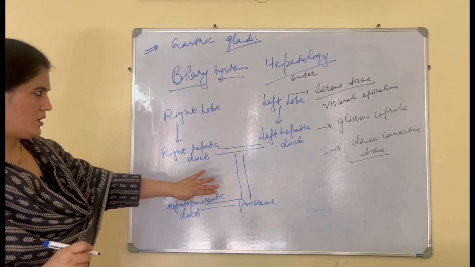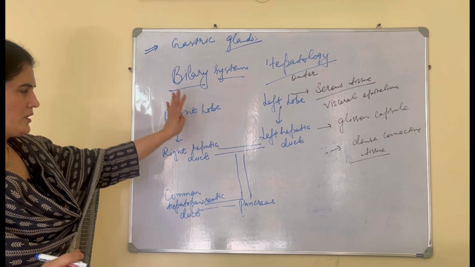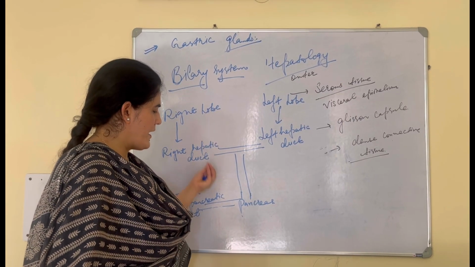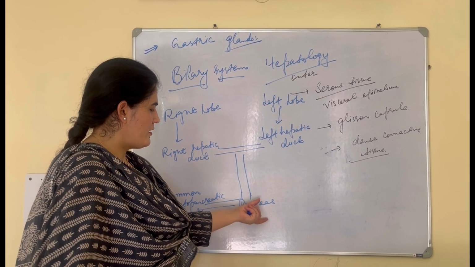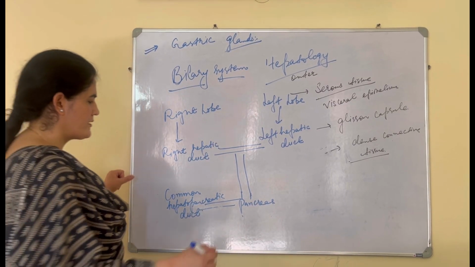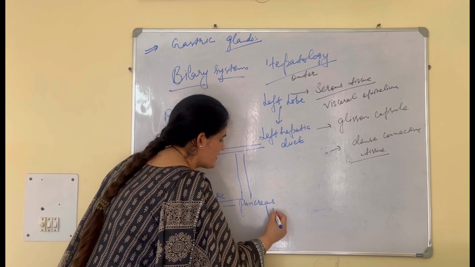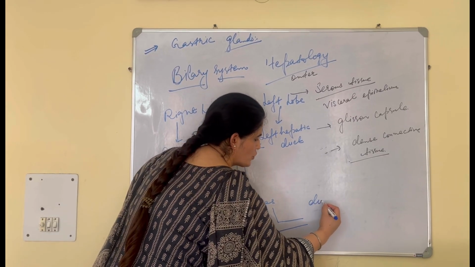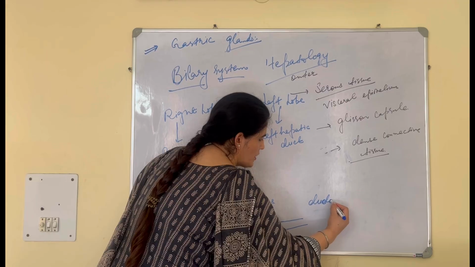The liver produces bile juice. And then there is the pancreas. So here they will form a common hepatopancreatic duct. And students, the head of the pancreas is fitted into the duodenum.